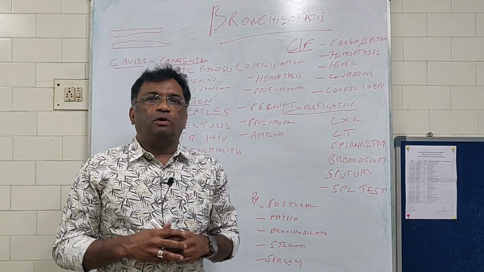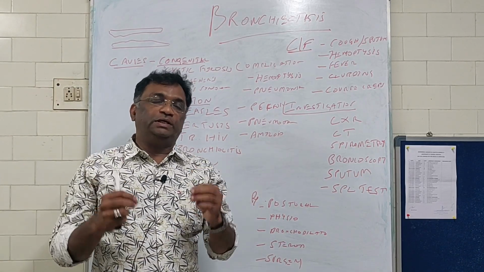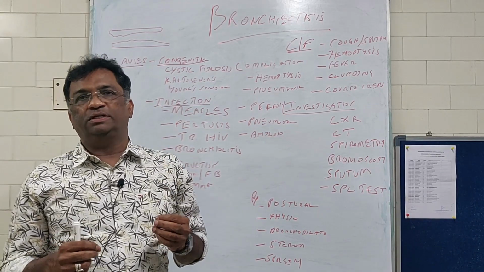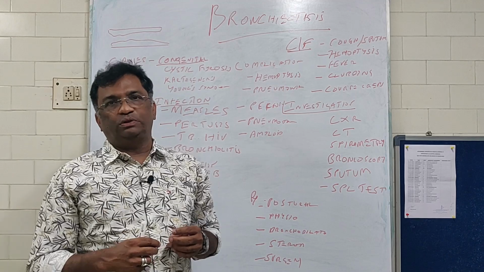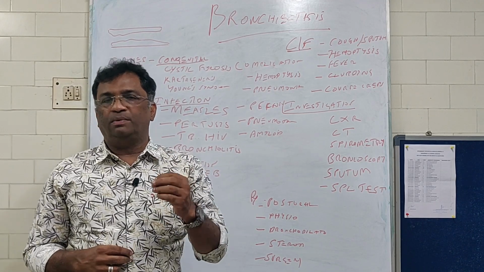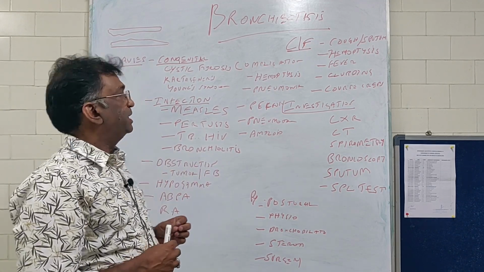What are the infections commonly associated with bronchiectasis? Haemophilus influenzae, Strep pneumoniae, Staph aureus, and Pseudomonas aeruginosa. These are the infections commonly responsible for bronchiectasis.